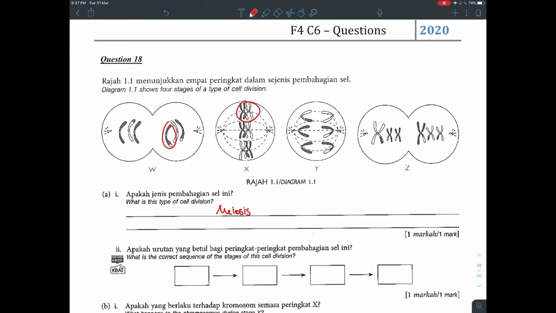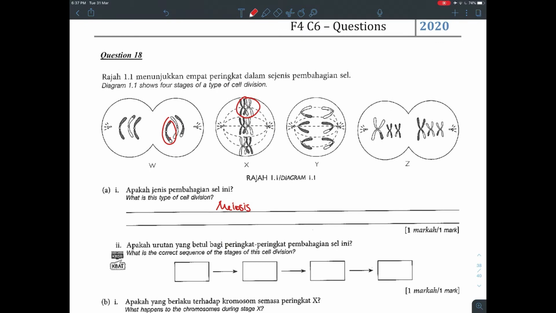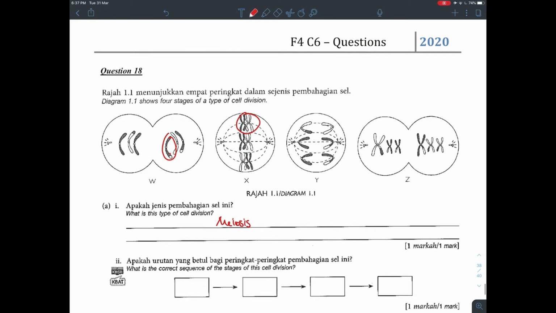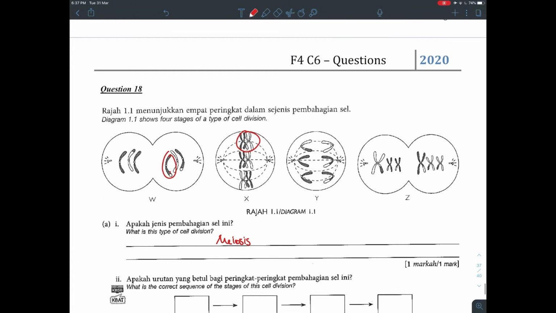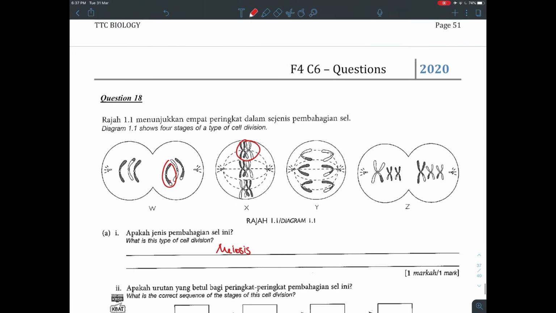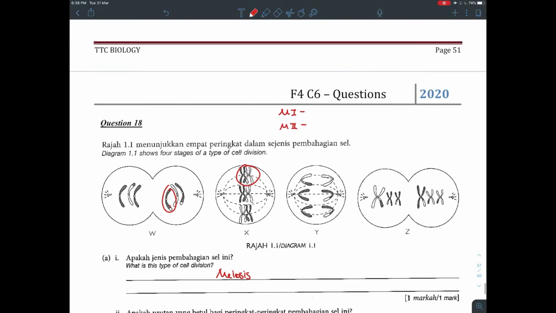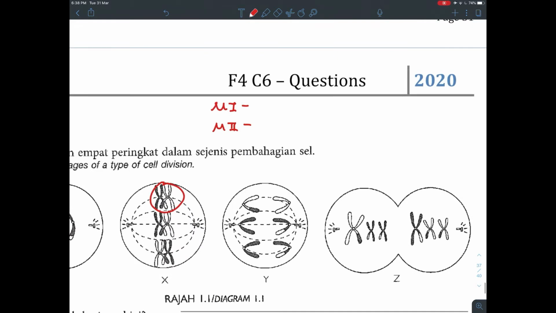Now, what's the correct sequence of stages of the cell division? To arrange these stages properly, you need to know how to differentiate meiosis 1 and meiosis 2 once you look at the cells. Very simple. The first difference is that in meiosis 1, you will have chromosomes aligned as bivalents.